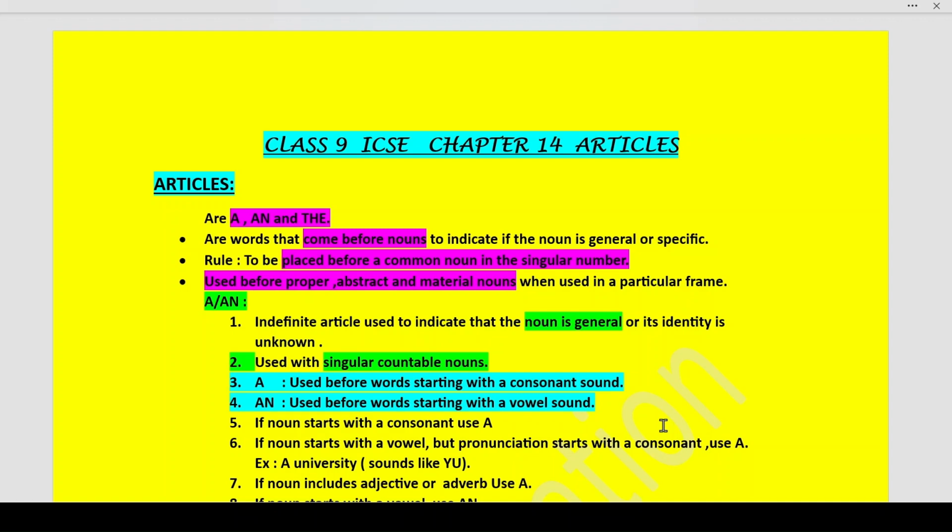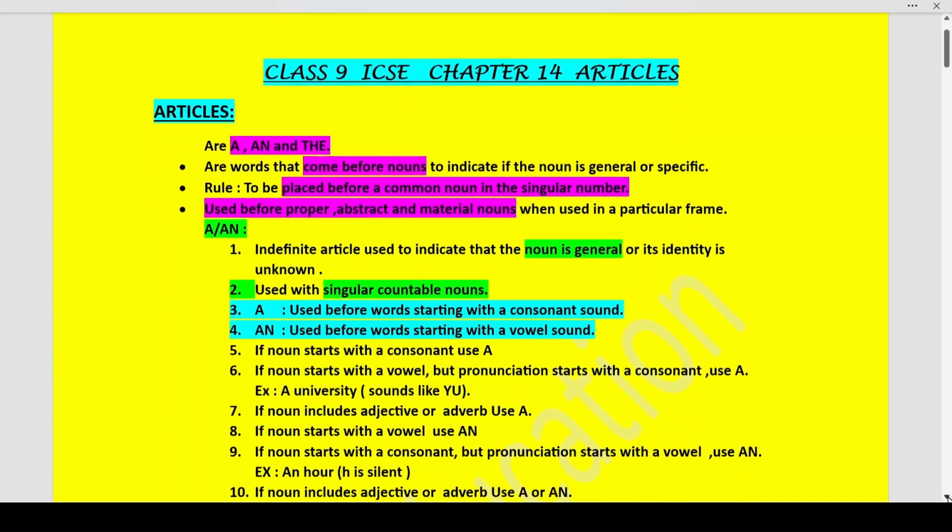Now we will understand where to use an. An is used before a noun that begins with a vowel sound. For example, an owl. Owl is starting with O. It is a vowel, so an owl. An import. An air. An article. Now, there are some exceptions of using a and an.